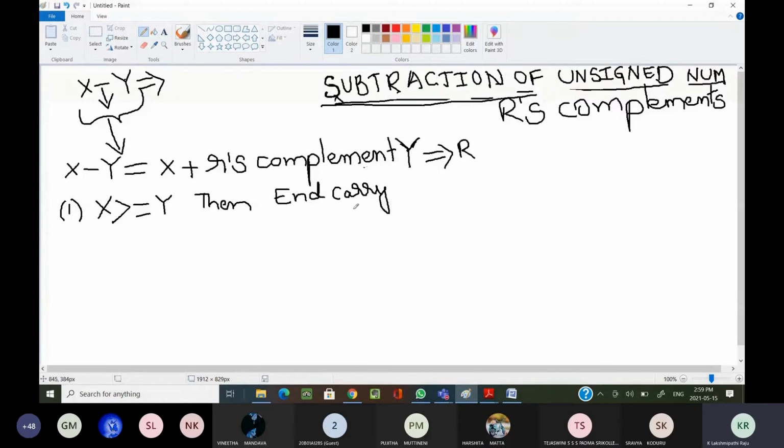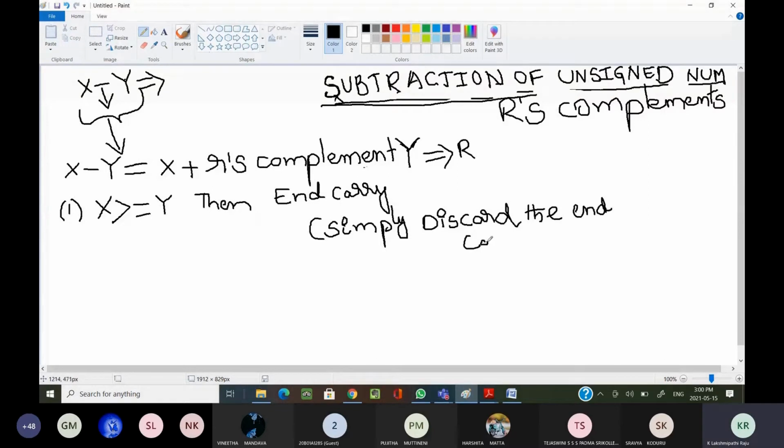If you get an end carry, what we are doing in this case is simply discard the end carry.